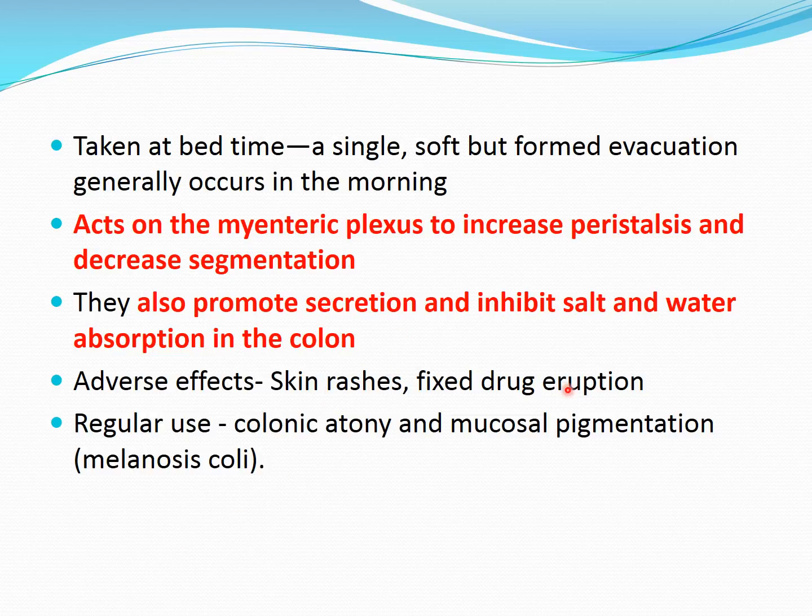Just like bisacodyl, they can also cause skin rashes or fixed drug eruption. They can cause colonic atony, and they can cause a very characteristic side effect which is called melanosis coli. The brownish pigmentation of the mucosa of the colon is called melanosis coli. So this type of plant product like senna or Cascara sagrada produces this characteristic side effect, melanosis coli. This can be asked as an MCQ. Liquid paraffin causes foreign body granuloma and lipid pneumonia, while melanosis coli is caused by senna and Cascara sagrada plant products.